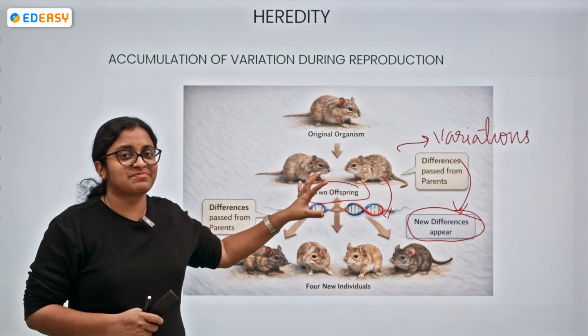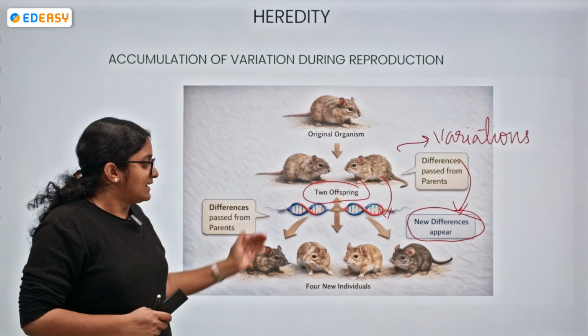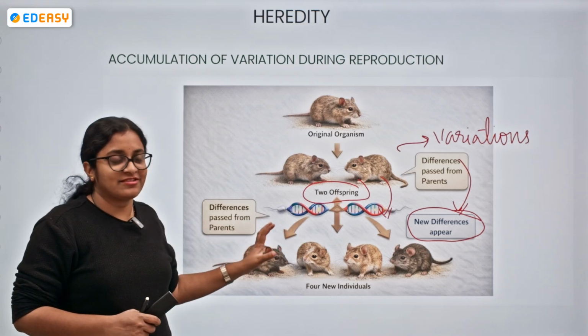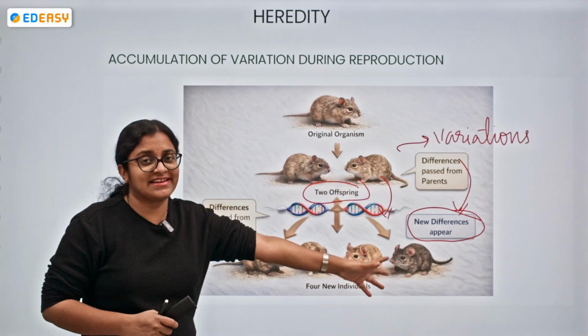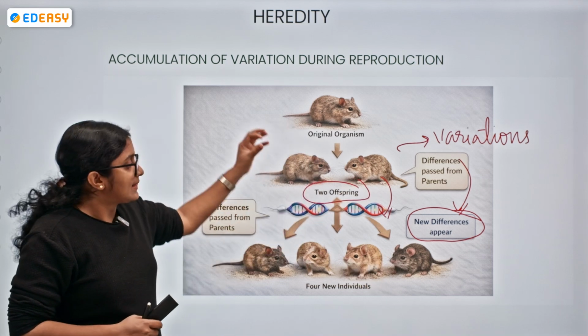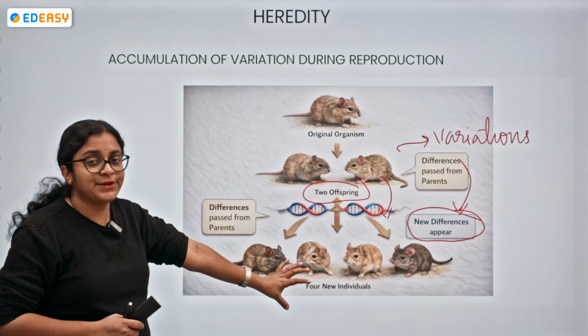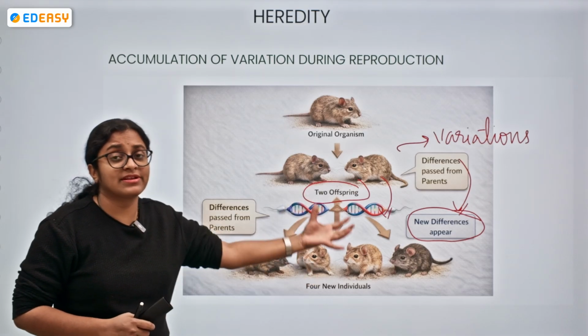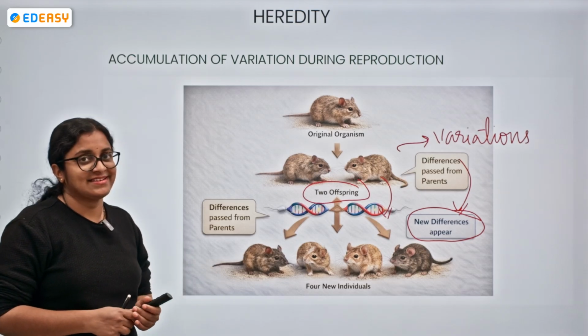Now, these two offsprings got married to different partners. One offspring is giving rise again to offspring. Let's say the other offspring, the second one, is also giving rise to other two. So the differences are being passed from where? From parents to the new individuals, and the new differences are appearing in these new individuals.